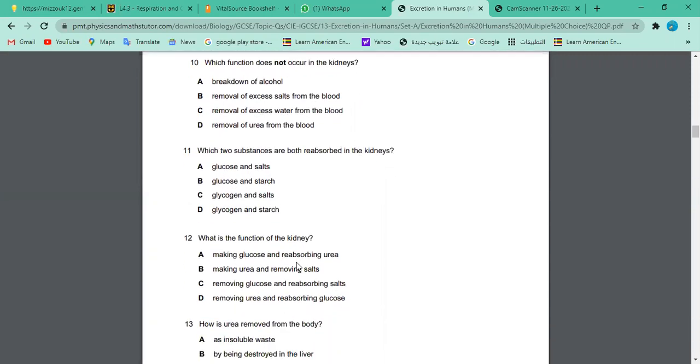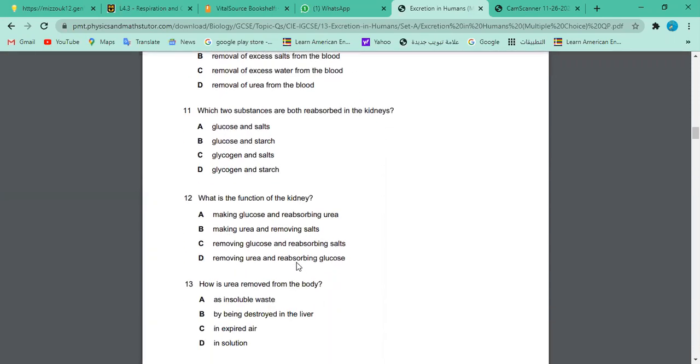Okay, let's go to question 12. Sir, may I do this too? Let me see. Ahad, yeah, Ahad, you go for it, please. Yes, sir. What is the function of the kidney? So the answer is D. Okay. Would you like to answer, or to read all the options and then answer the question? Okay, sir. A, making glucose and reabsorbing urea. B, making urea and removing salt. C, removing glucose and reabsorbing salts. D, removing urea and reabsorbing glucose. Now, what is your clue? What do you think, just to explain it to your friends?